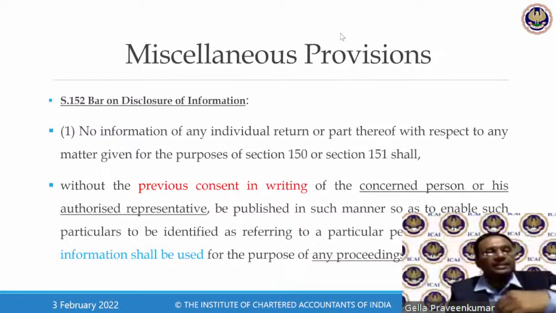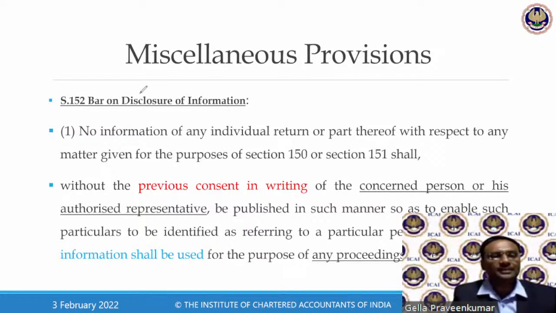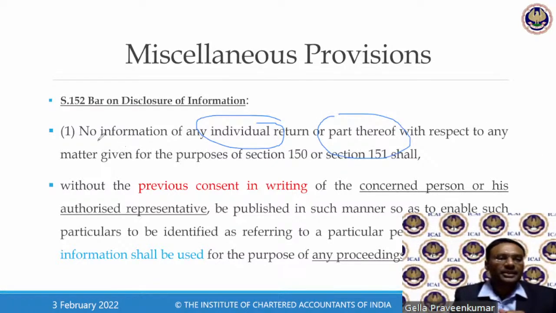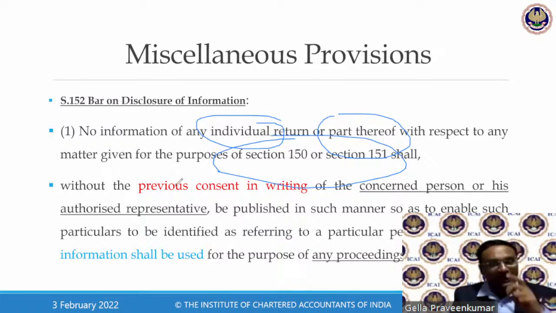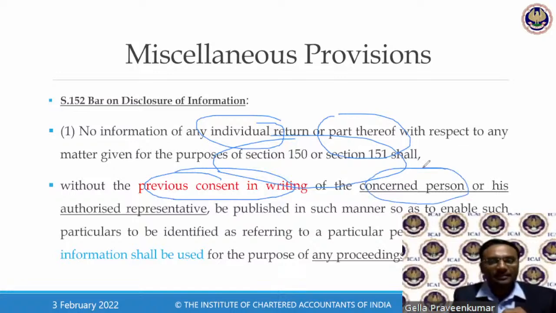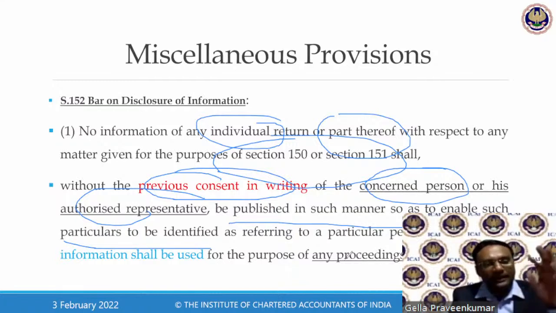Bar on disclosure of information. This provision says that no information of an individual return or a part thereof with respect to a matter given for the purpose of section 150 or 151 shall, without previous consent in writing of the concerned person or his authorized representative, be published in such manner as to enable such particulars to be identified as relating to a particular person, and shall not be used for the purpose of proceedings under this Act.